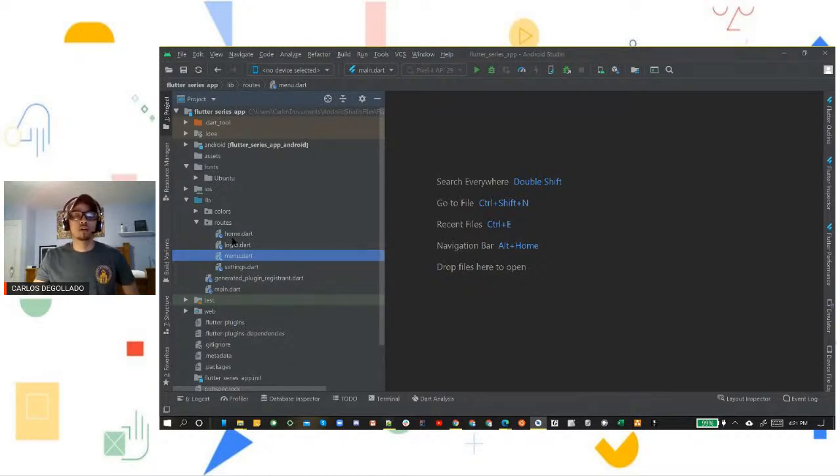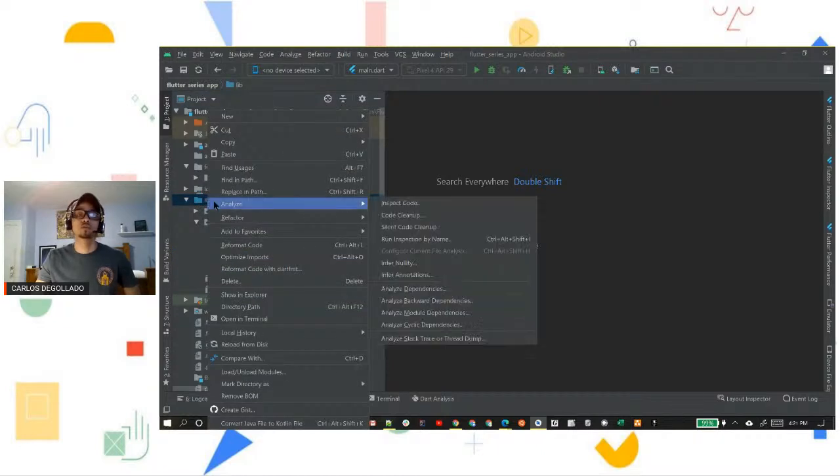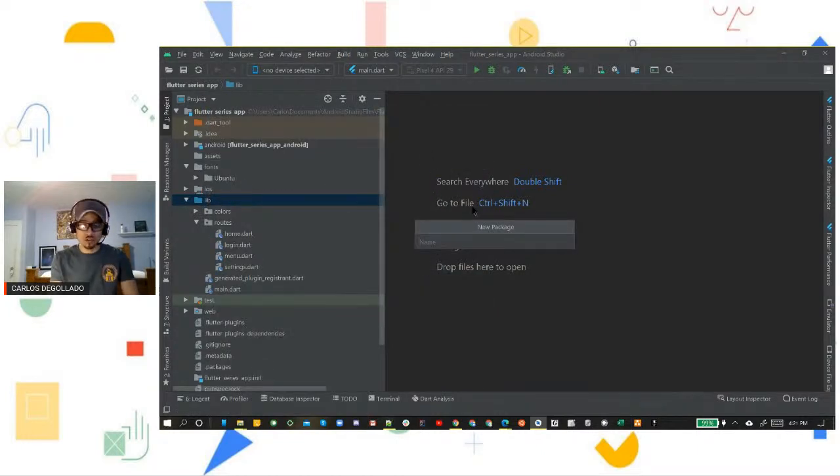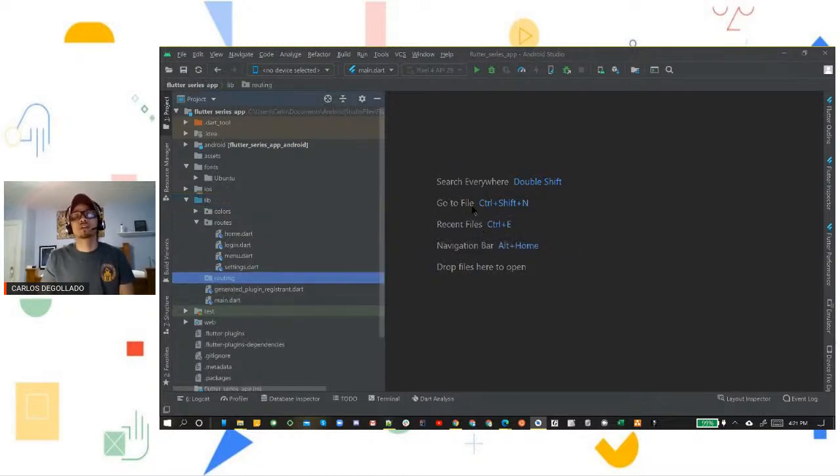All right, so for the first step in our routing function, we're going to right click our lib folder. We're going to create a new package. We're going to call this package, oops, I don't know what's going on with my typing right now, routing. Okay, press enter. So we have a package named routes that holds our routes, and we have a package named routing, and this one is going to hold our routing Dart file.